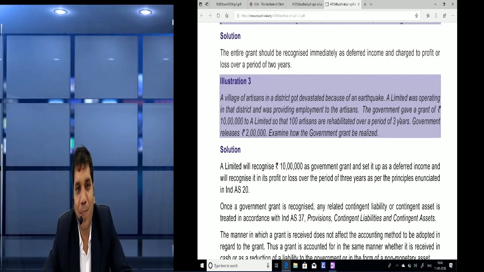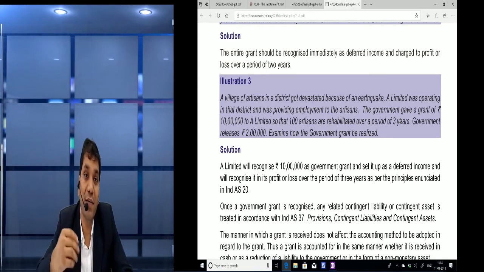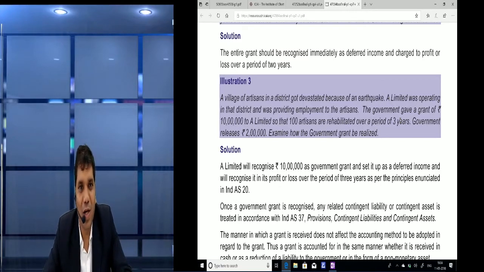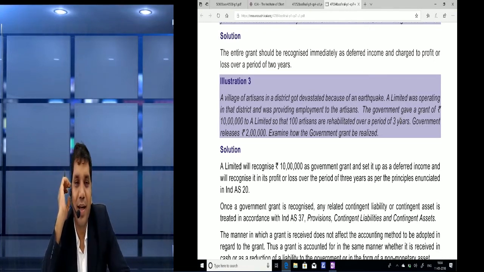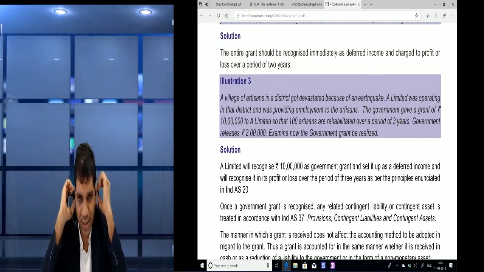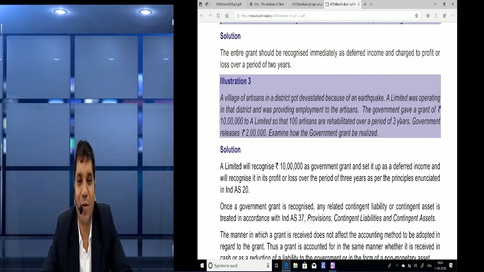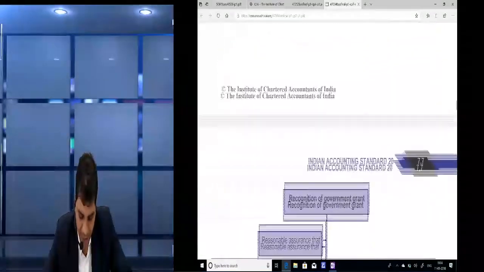Again friends, the 2 lakh received is a bank account debit, but as soon as the government grant is approved but not received, we can show it as a receivable. Okay, so friends, in this case the answer will be the same way, and we should recognize that government grant on a deferred basis, and accordingly we can show the government grant. So we can read the answer also from this. They have given a good answer.